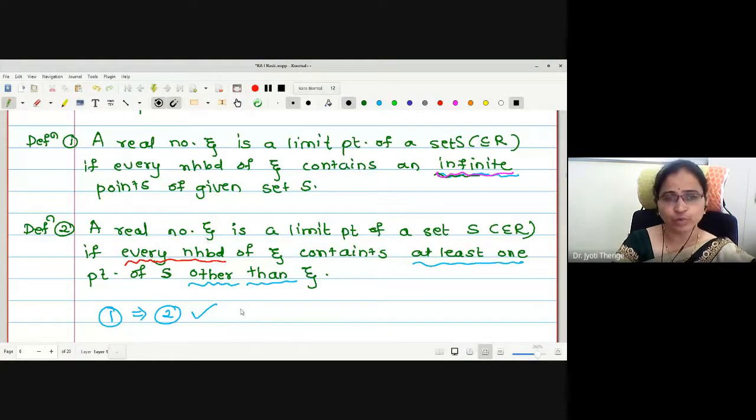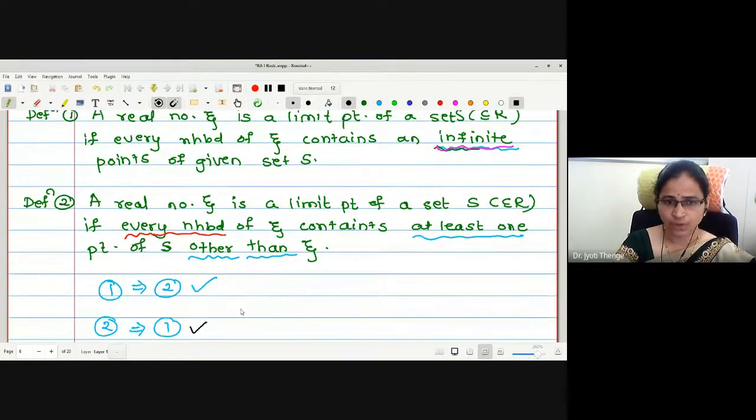Either one can prove that every neighborhood of zeta contains infinite points, or that every neighborhood of zeta contains at least one point other than zeta.